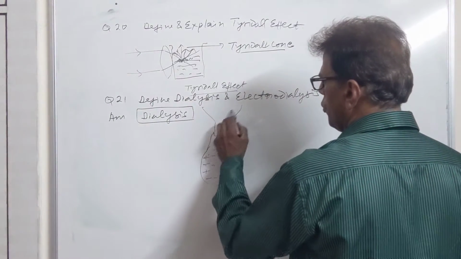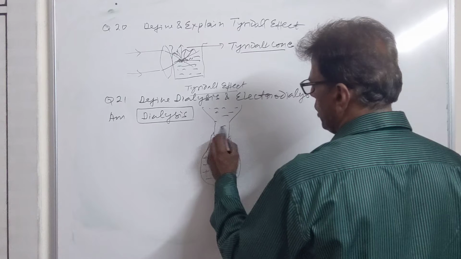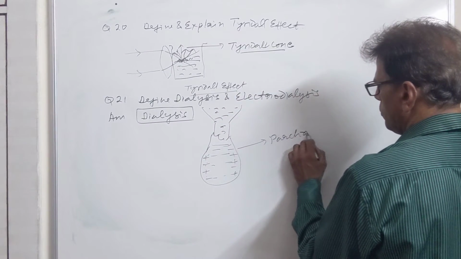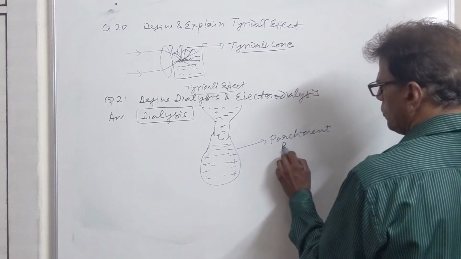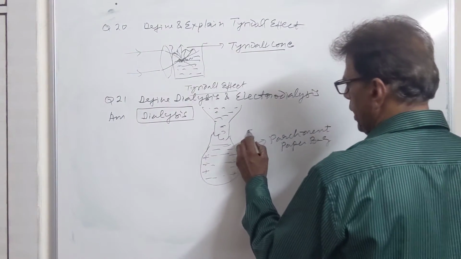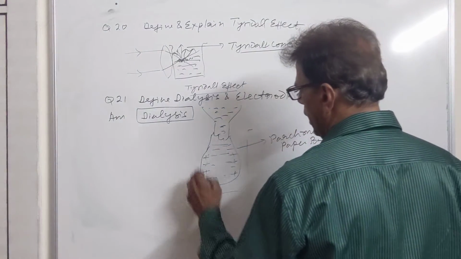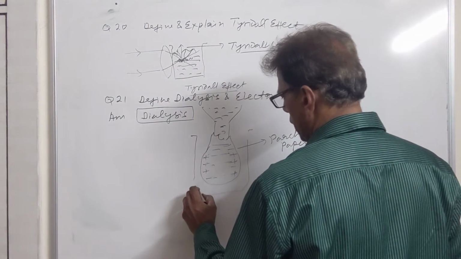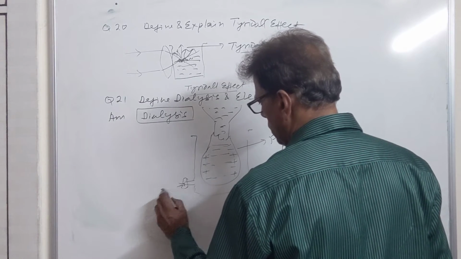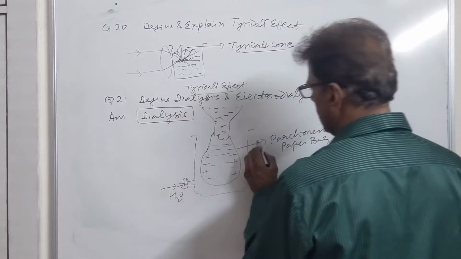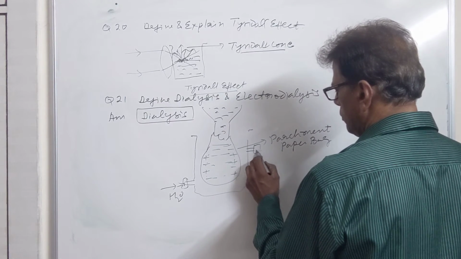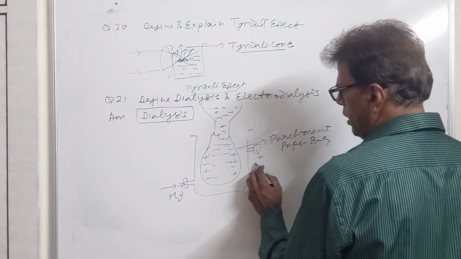Now this colloidal solution is filled in a parchment paper bag. ये parchment paper एक bag है. And this bag is suspended in a beaker containing running water, fresh running water. Water will enter from the lower end and will escape from the top end. ये आउटलेट है बाहर की.